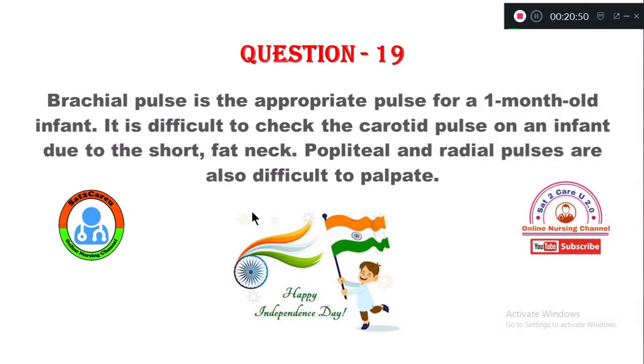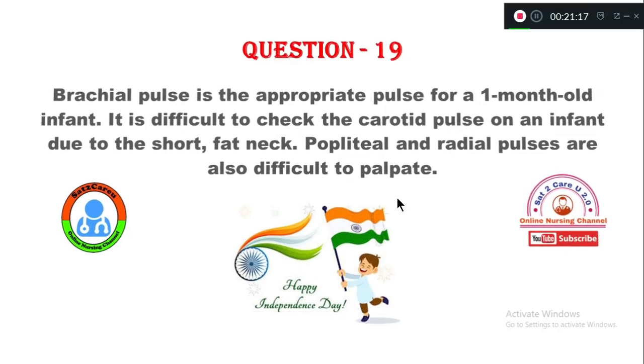Question number 19, the rationale. The brachial pulse is the appropriate pulse for a 1 month old infant. It is difficult to check the carotid pulse on an infant due to the short and fat neck. Popliteal and radial pulses are also difficult to palpate in an infant. Now let's see question number 20.